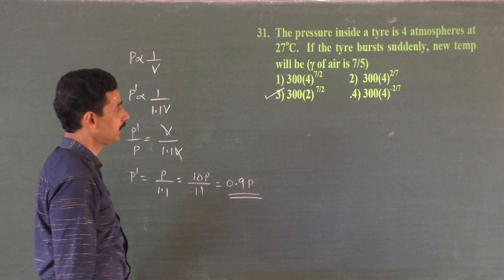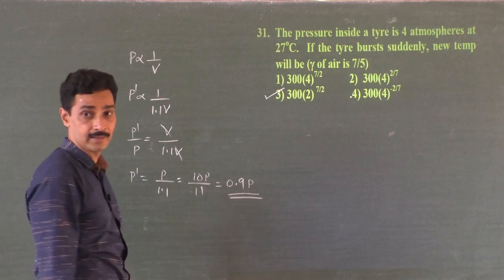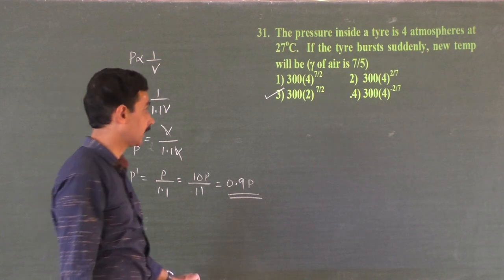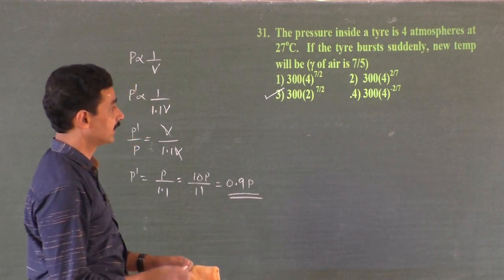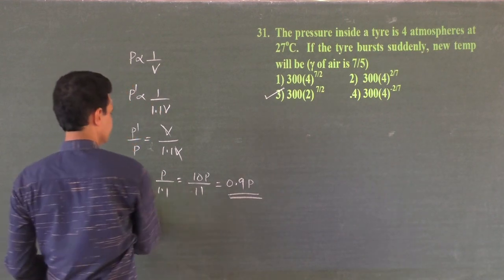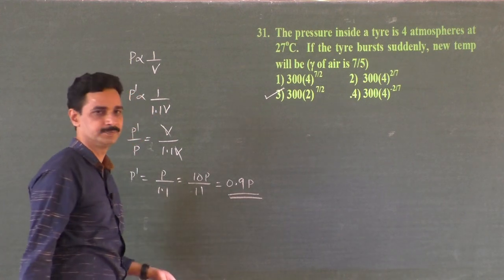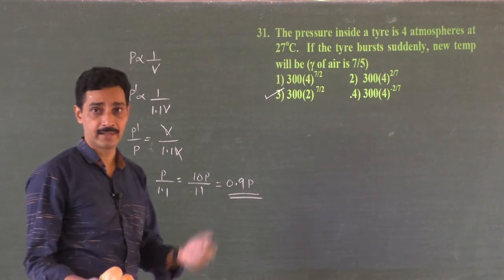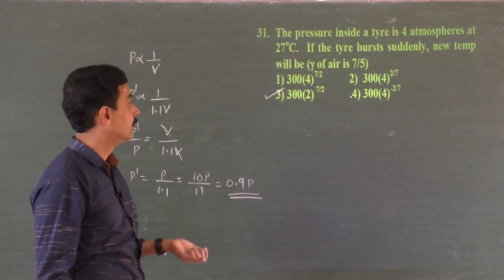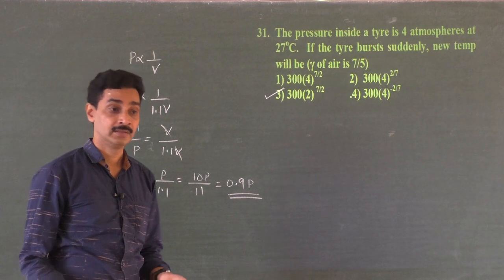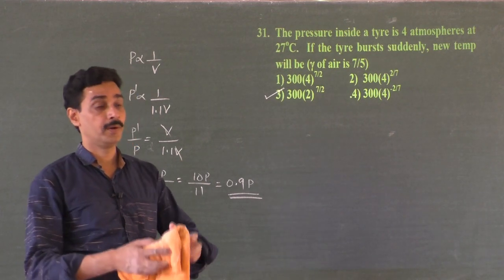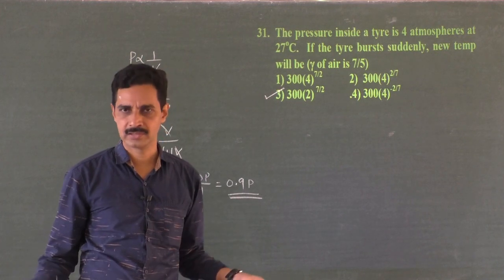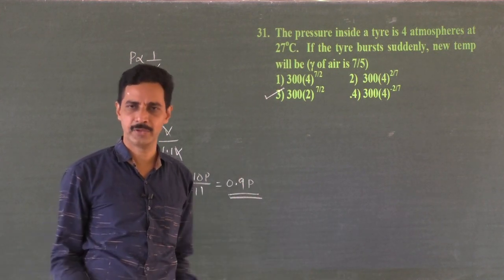31. The pressure inside a tire is made 4 atmosphere at 27 degrees Celsius. If the tire bursts suddenly, what will the new temperature be? See, so many things are hidden inside this. It's a tire, pressure inside a vehicle tire for example. Suddenly it bursts. Once it bursts, the air will come out, and now the open tube is exposed to air. What is the new pressure? Atmospheric pressure. It suddenly releases to atmospheric pressure.